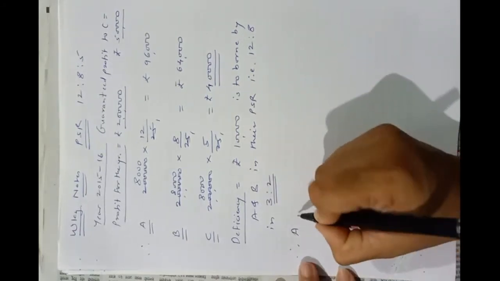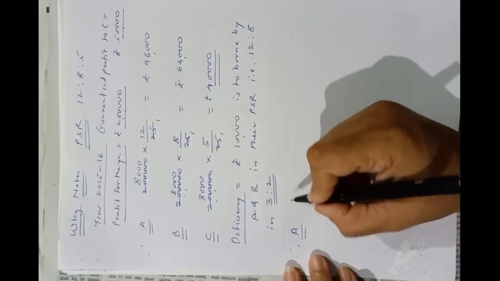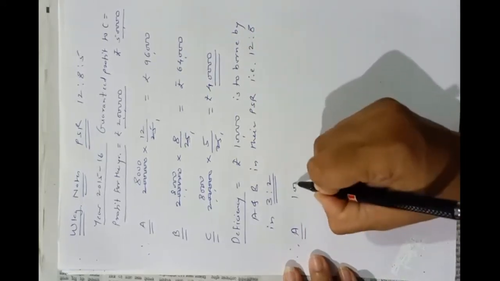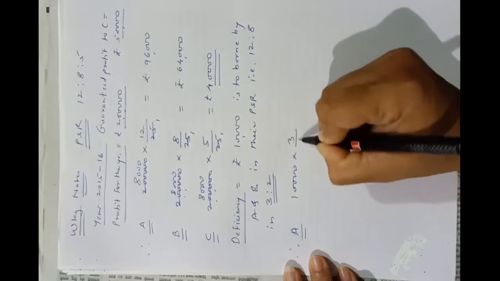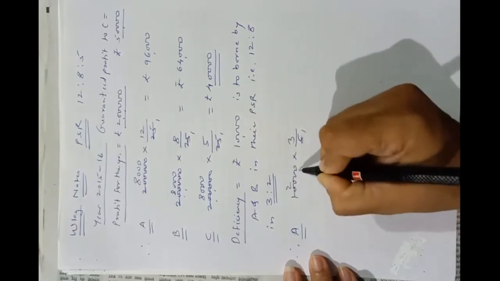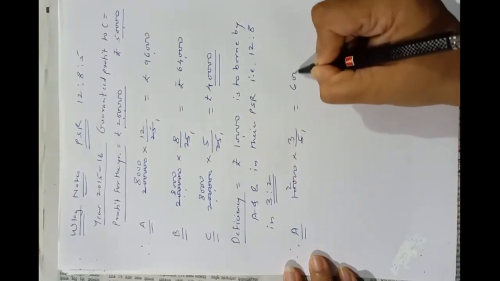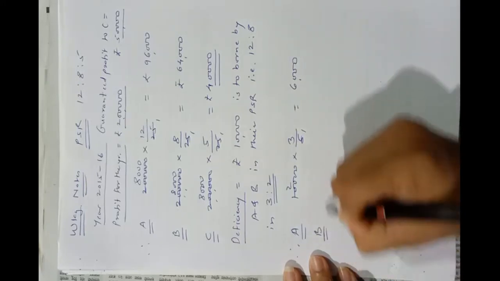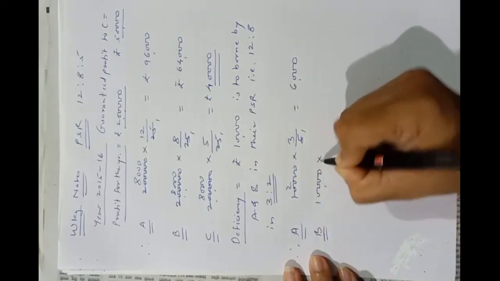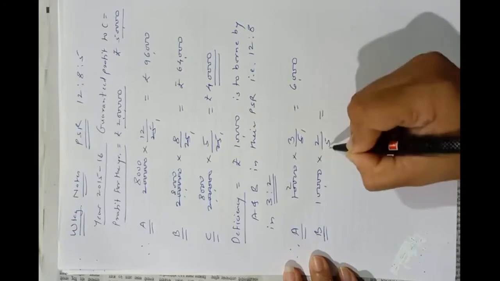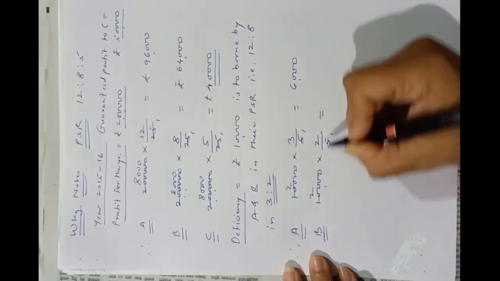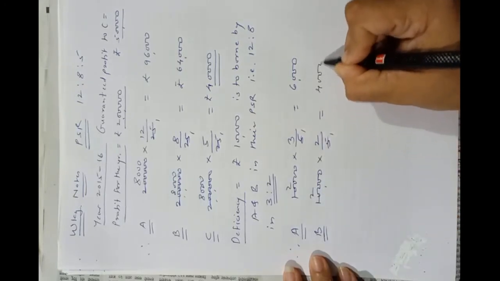Therefore A will bear 10,000 into 3 upon 5, 2,000 into 3, that is rupees 6,000, and B 10,000 into 2 upon 5, that is rupees 4,000.